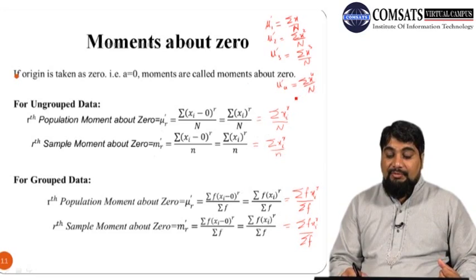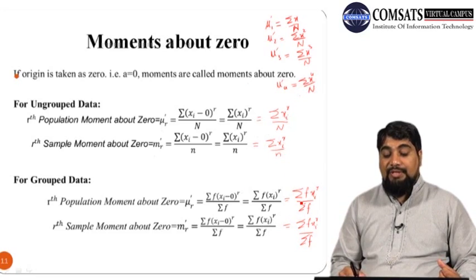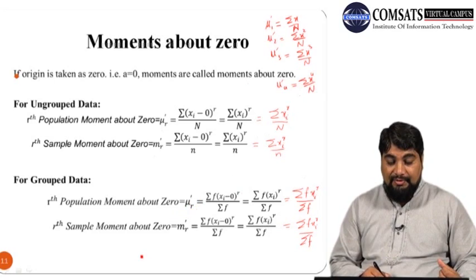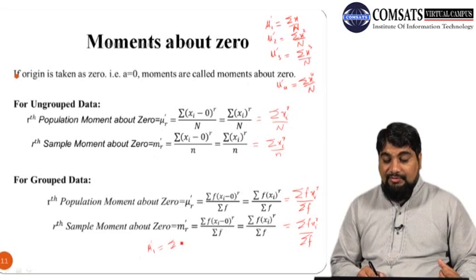Similarly, we can write formulas for the grouped data. In case of grouped data, just replace r by 1, so we get mu dash 1, which is summation f xi raised to power 1 over summation f. This is again the same as the mean.